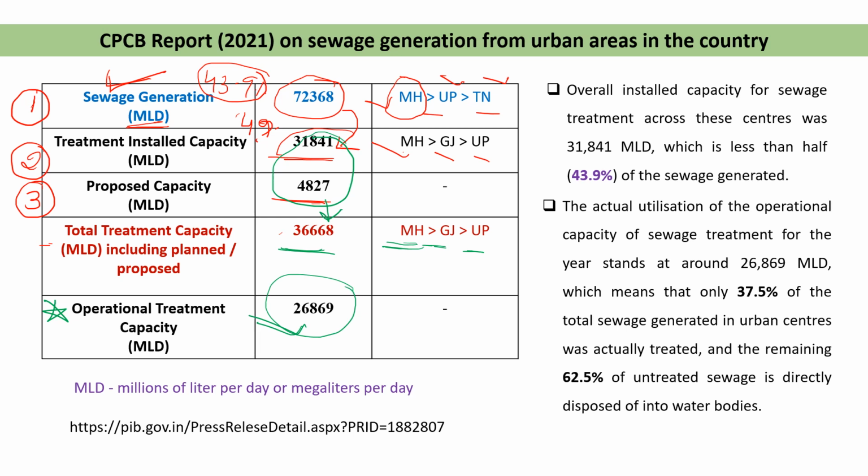Okay, so actually only 37.5% of the wastewater is treated in India, and the remaining 62.5% is untreated wastewater directly disposed of into the water bodies. So here you can see in India only 37.5% of the wastewater is properly treated, and the remaining 62.5% of untreated wastewater is directly released on the land or in the water bodies.